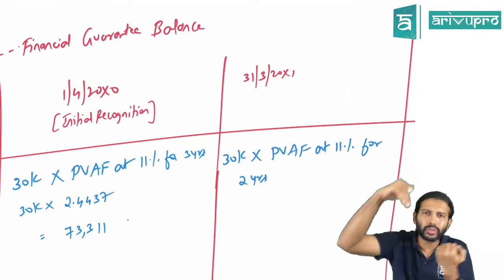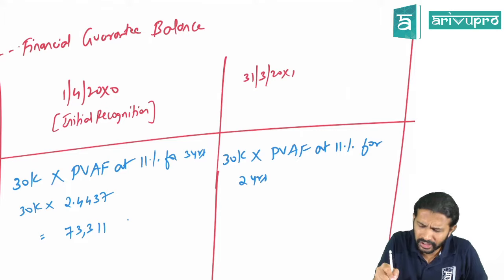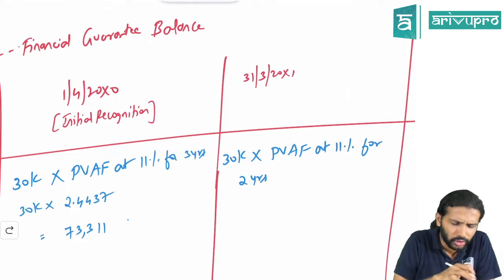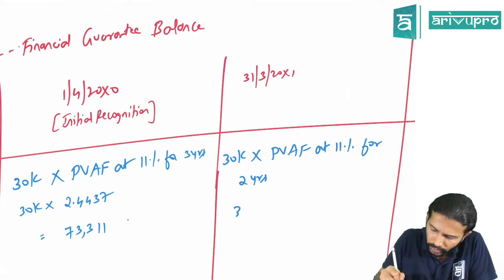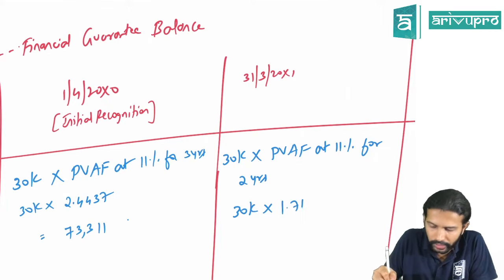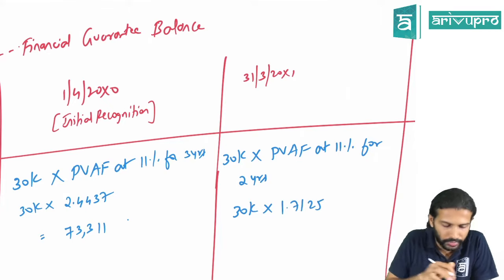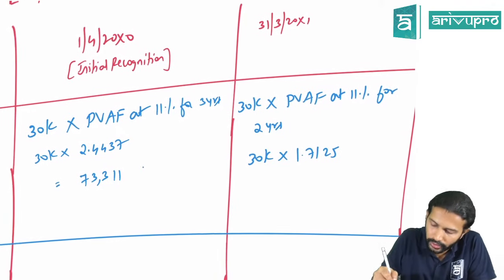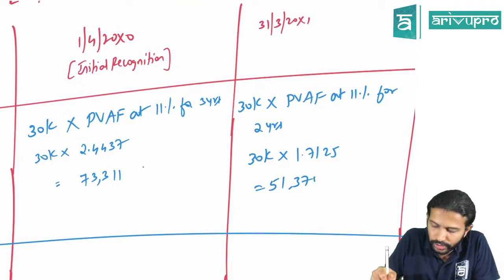So you are trying to find out today's value of that, which is the present value. So 1 divided by 1.11, 1, 2, if you do the grand total, my calculator is showing the value as 1.7125. Into 30,000, you are going to get 51,375.